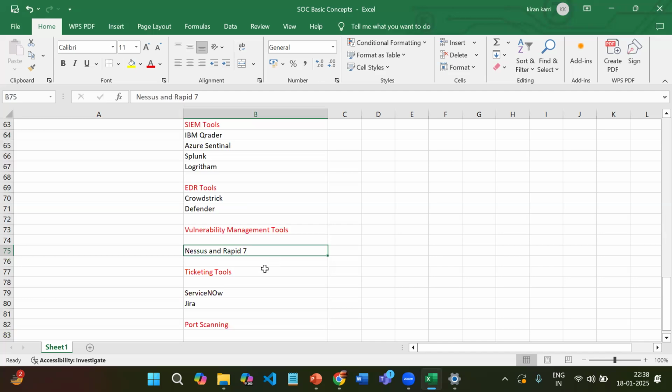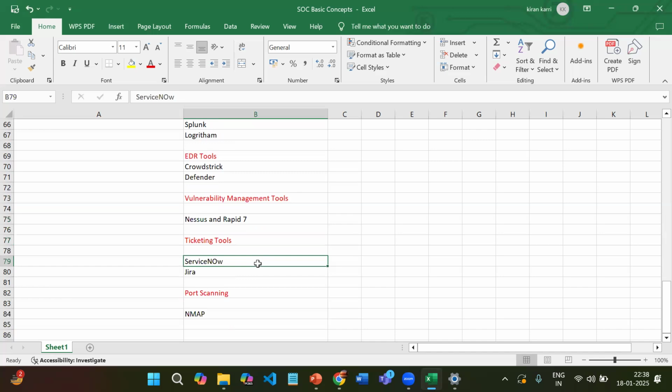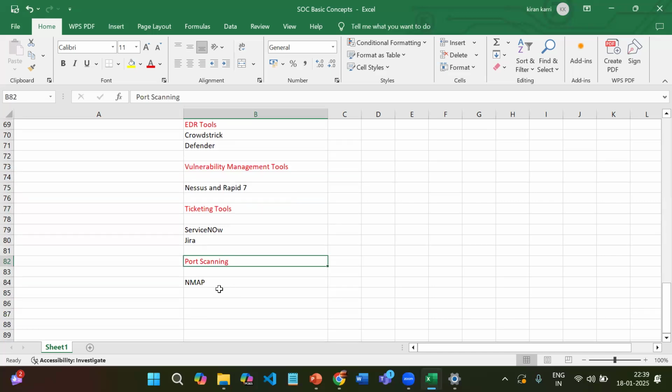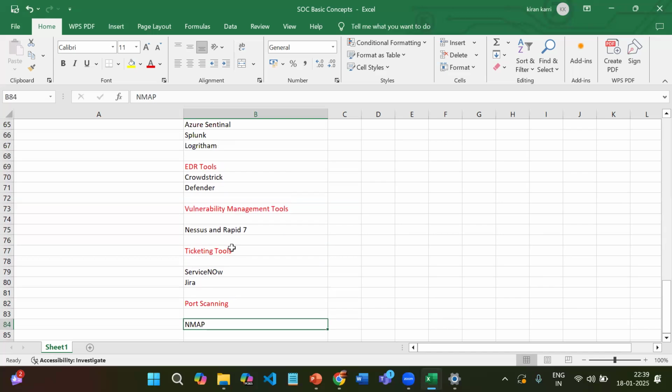Okay. Then coming to the ticketing tools; today's market uses ticketing tools. ServiceNow is the best tool for raising tickets and solving issues. This is also a commercial tool, and it is also a good tool to learn basic knowledge of cyber security. And then coming to Jira, which is also used for tracking alerts and incidents. And coming to the port scanning side, we have to know about the Nmap tool. And this is today's agenda.